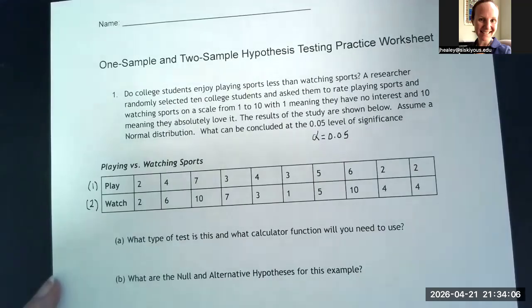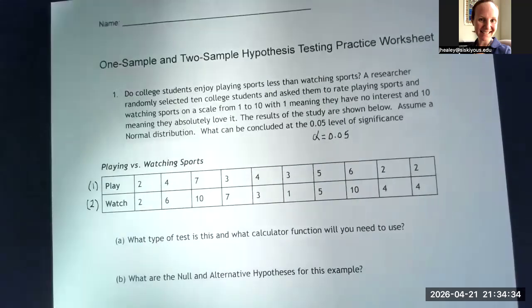So at the bottom of your screen, it's going to say L3 equals L1 minus L2. Then you hit enter, and it's going to create that L3 list for you, with the difference between L1 and L2. So you should have 0, -2, -3, -4, 1, 2, 0, -4, -2, and -2 in that L3 list.